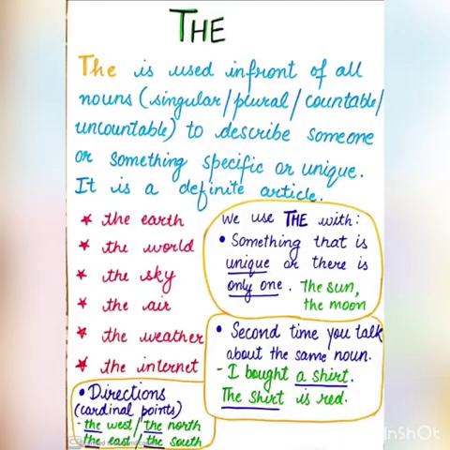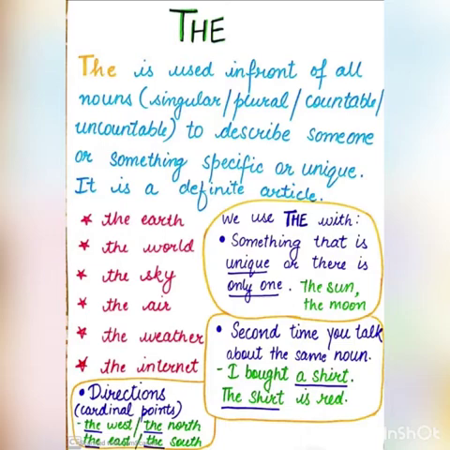And the next is the. The is used in front of all nouns, singular, plural, countable and uncountable, to describe someone or something specific or unique. It is a definite article. There are some examples for you, with the help of which you will know exactly. The earth, the world, the sky, the air, the weather, the internet. As you know, all these words are specific or unique.